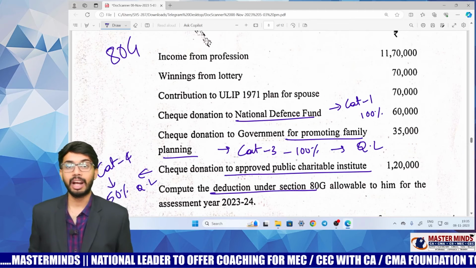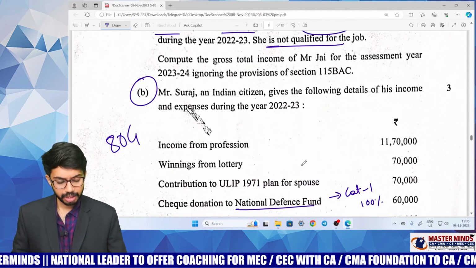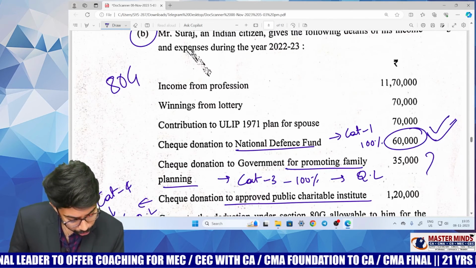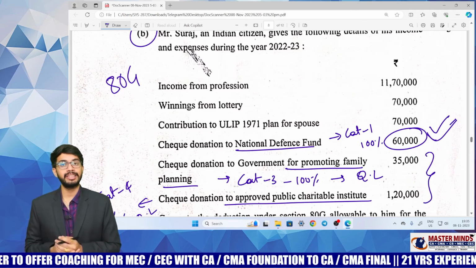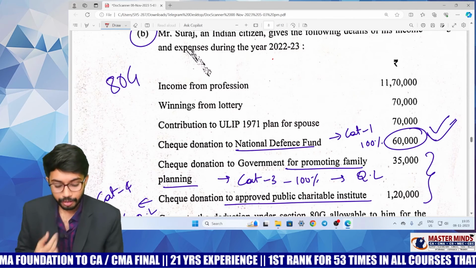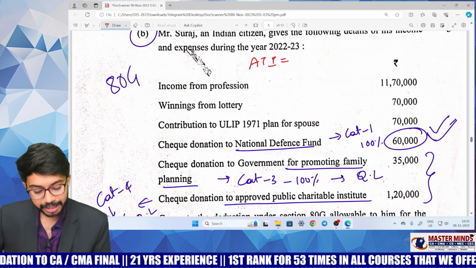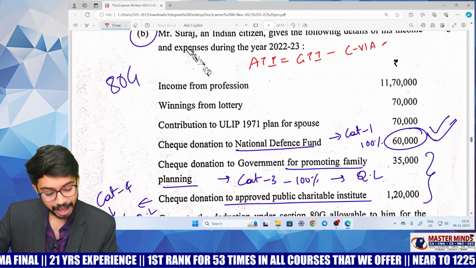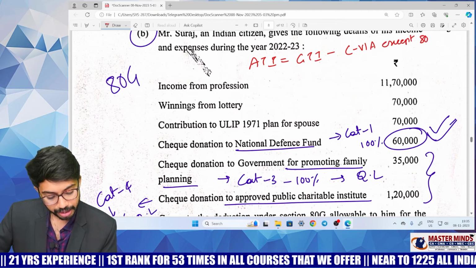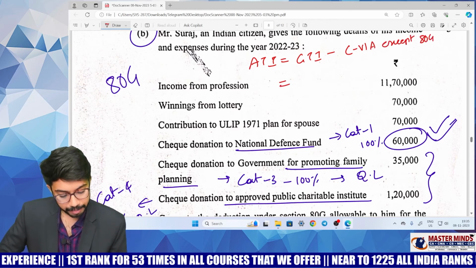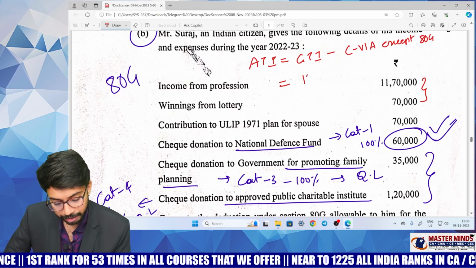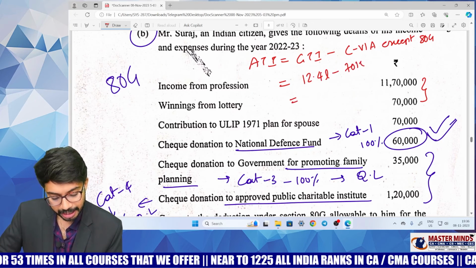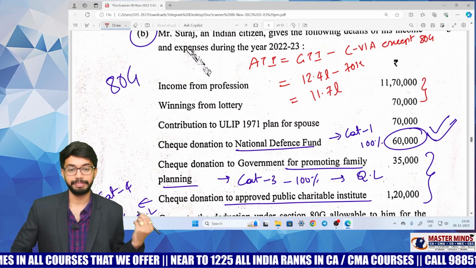How to calculate qualifying limit? See, this 60,000 is completely allowed. But if you want to claim these two deductions, then you need to calculate adjusted total income. So, what is the formula for adjusted total income? Adjusted total income is equal to gross total income minus chapter 6A deductions except 80G. So, gross total income will be 11 lakh plus 70,000. It will be 12.4 lakhs minus chapter 6A deductions of 70,000. That means adjusted total income is 11.7 lakhs only.